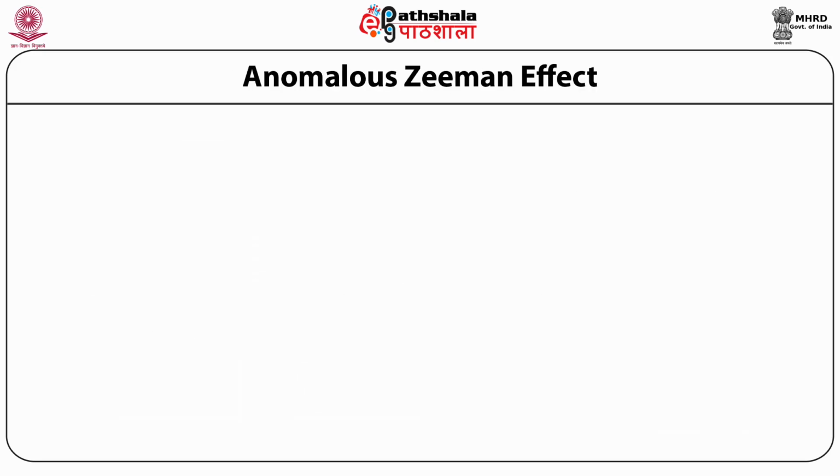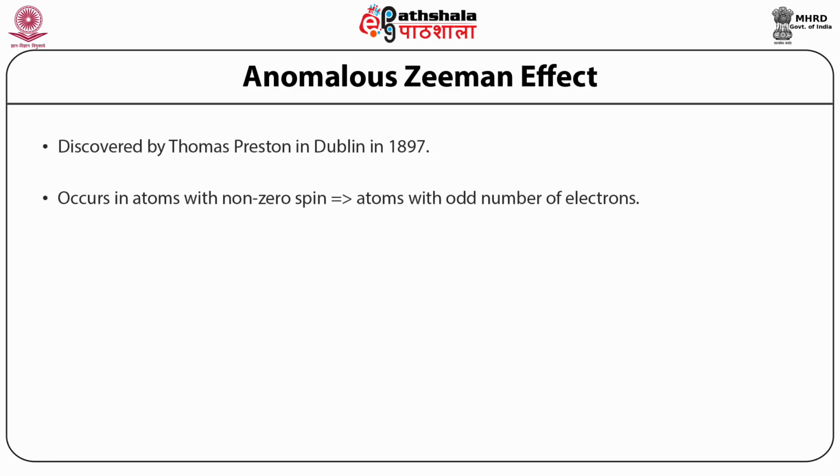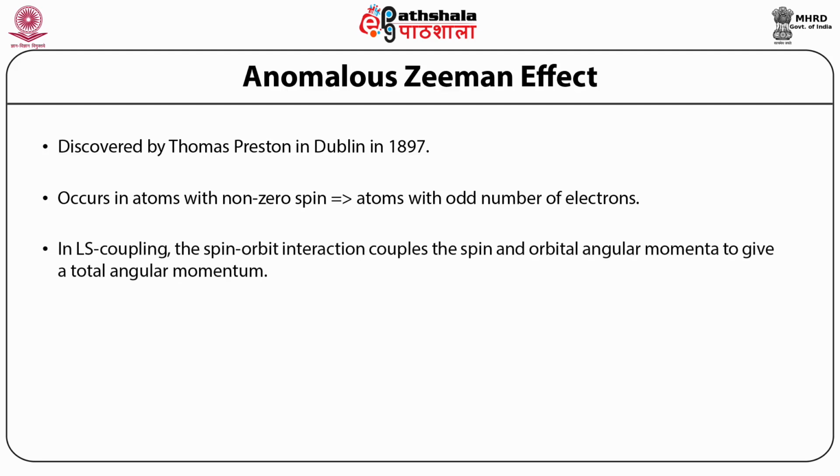The anomalous Zeeman effect is observed in atoms which possess non-zero spin. This will include all atoms with an odd number of electrons. In the LS coupling regime, the spin-orbit interaction couples the spin and orbital angular momenta together to give the resultant total angular momentum J, and J = L + S.